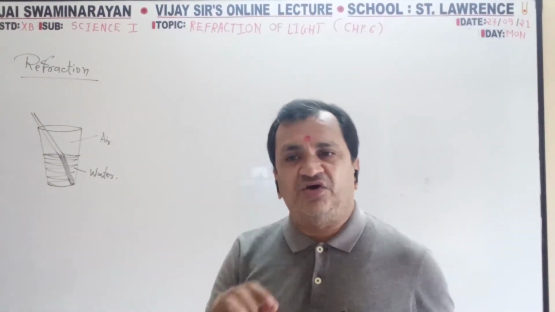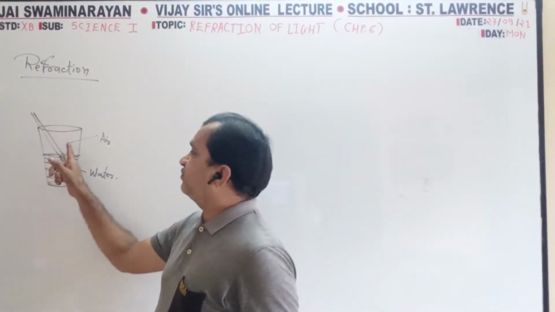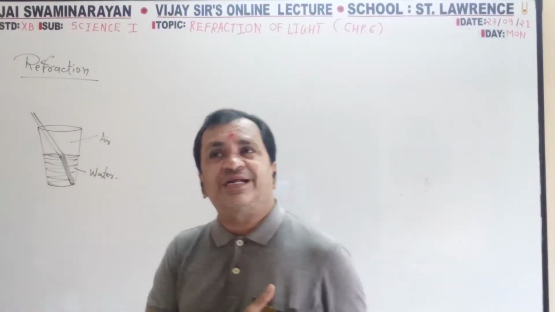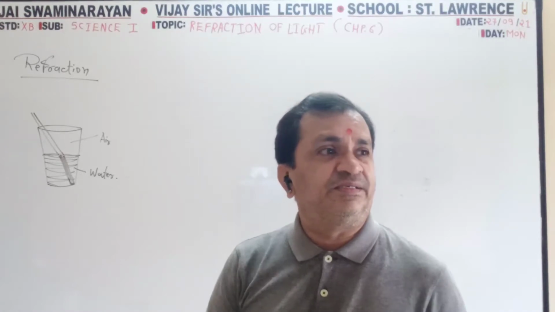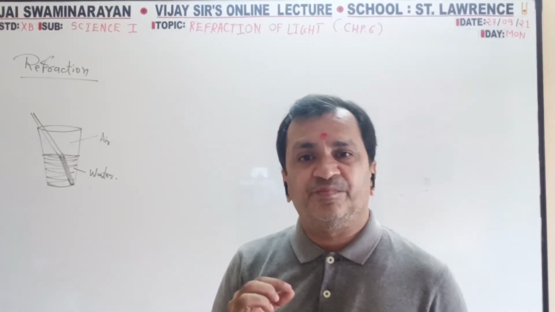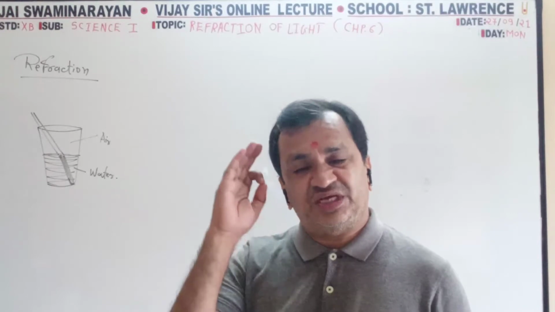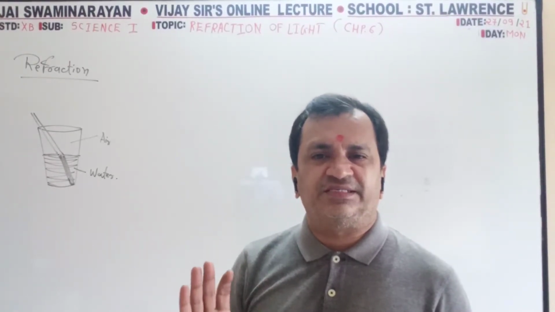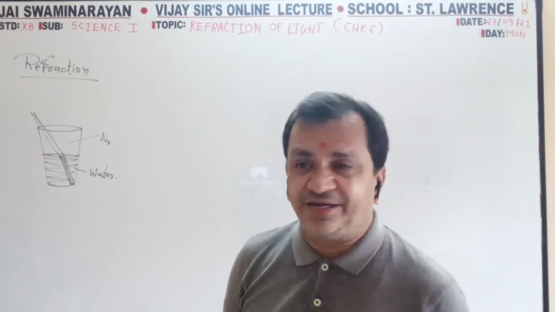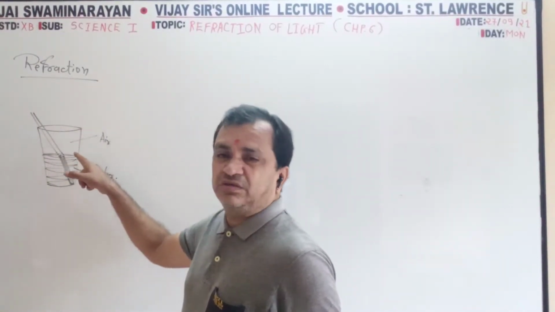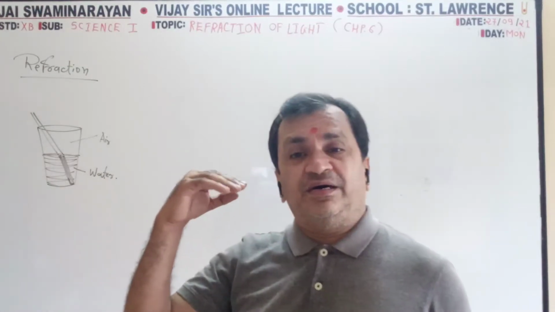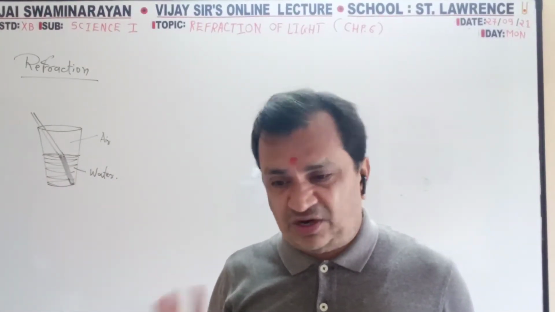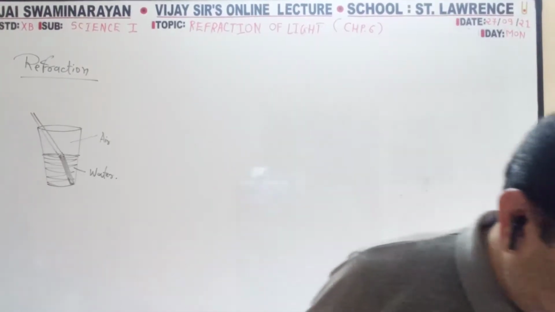So when a ray of light passes from one transparent media to another transparent media, it changes direction. This phenomenon is known as the refraction of light. Here the speed is more in the rare media, and when it enters from rare media to dense media, speed will decrease, not increase. Direction changes.